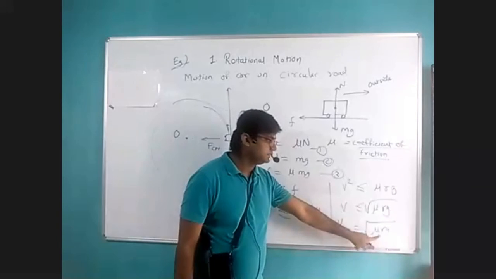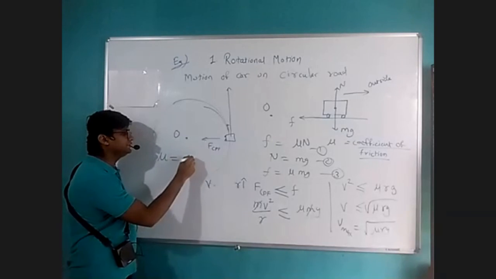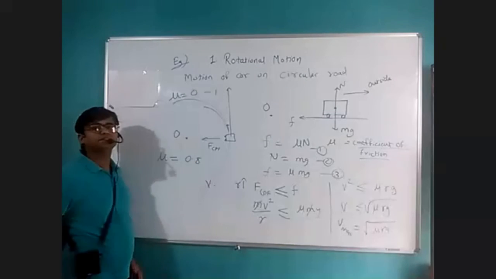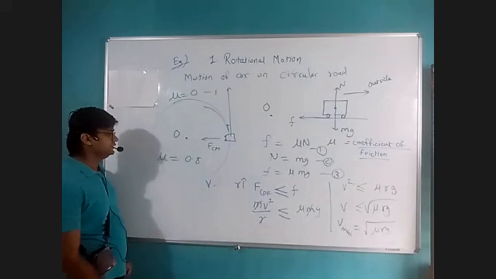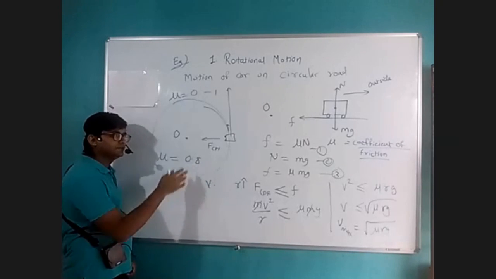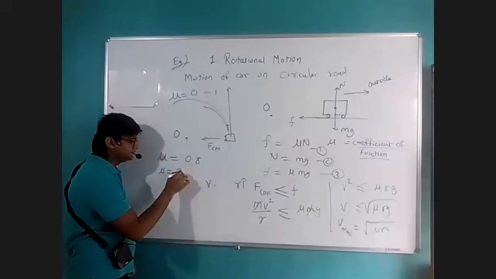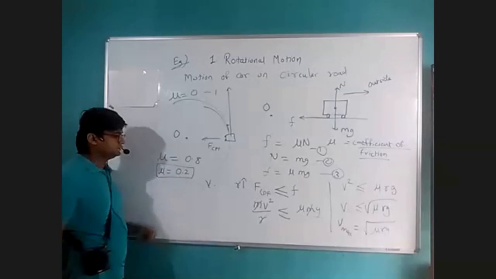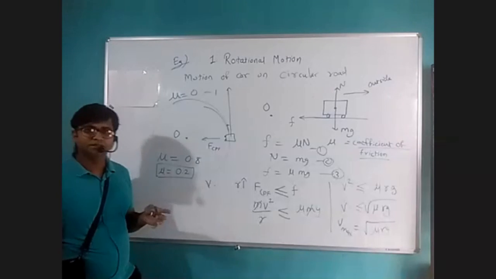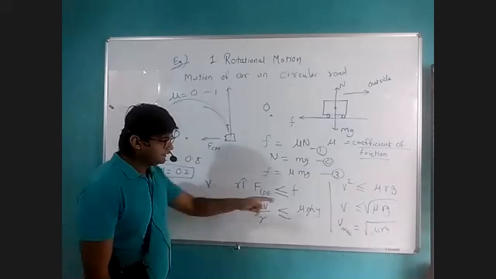Again, it's the monsoon season, so this value of mu reduces. On a dry road, generally the value of mu is 0.8. The value of mu ranges from 0 to 1. These are the range for the value of mu, the coefficient of friction. On dry condition, with a proper road and proper tire condition, mu is 0.8. And if the road is wet, like in this rainy season, the value of mu reduces to 0.2. So remember that in the rainy season, there are more chances that you may meet an accident if you are taking a turn with your vehicle at very high speed.